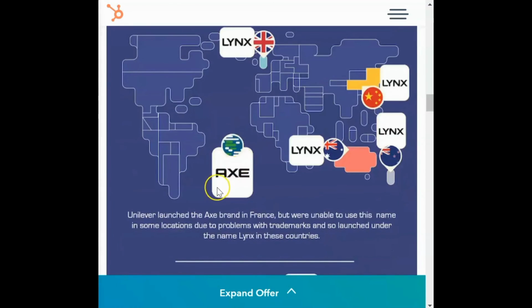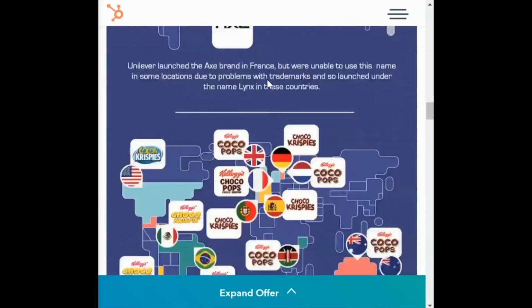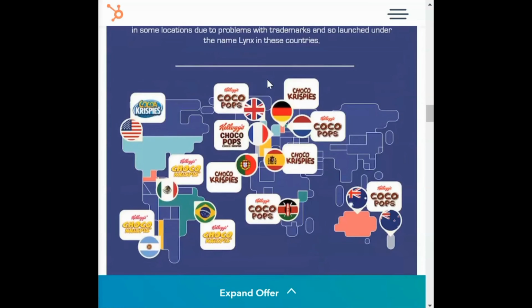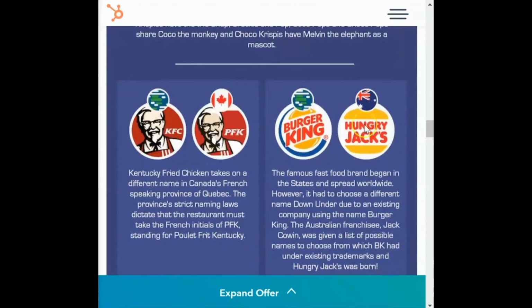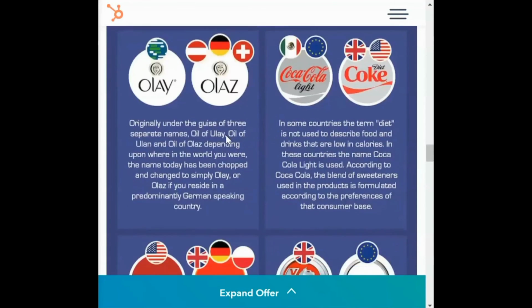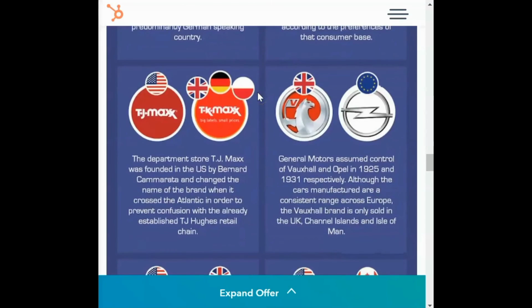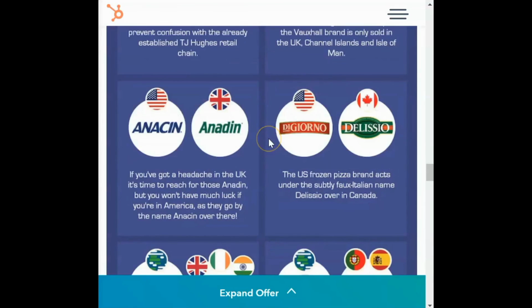Similar for Axe. So Axe, a lot of places is called Lynx. I think in India it's also called Lynx. Kellogg's is also called Choco Krispies and Cocoa Pops and all of those different names. Burger King is called Hungry Jacks, and then KFC is called PFK in Canada. And there are some more examples around here. So Ole is called Olas, and then you also have, let me pull up some popular examples.